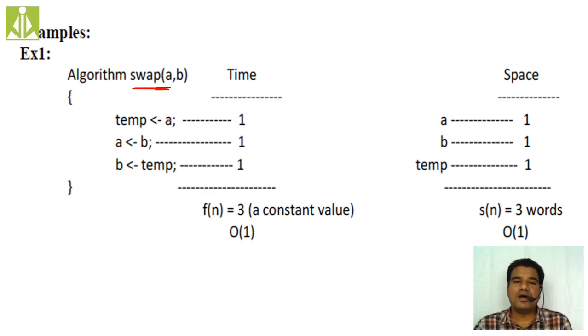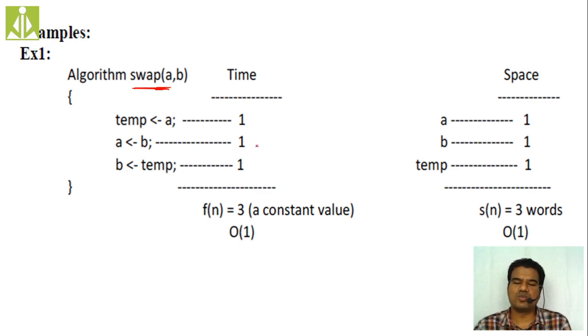Now if you do the analysis, how many times will this logic be considered by the control of your program? Does this statement get executed more than one time? No, it will be executed only one time. Does this statement get executed more than one time?